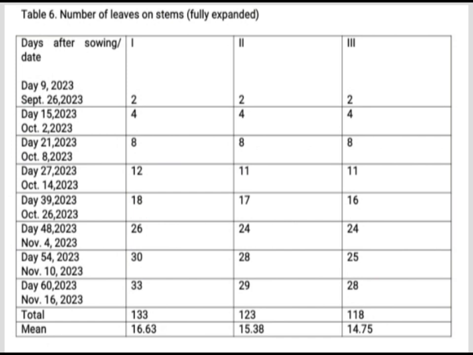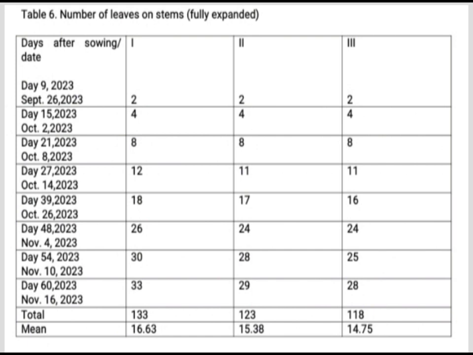So, table 6 provides a clear snapshot of how the number of leaves on the stem changes over time for each replication. It is evident that as time progresses, the number of leaves on the stem increases. On day 9 after sowing, there were 2 fully expanded leaves for each replication. Day 15 after sowing shows an increase to 4 fully expanded leaves for all replications. This pattern continues to day 60, where the number of leaves continues to increase for each replication, with replication 1 having the highest total of 33 leaves.